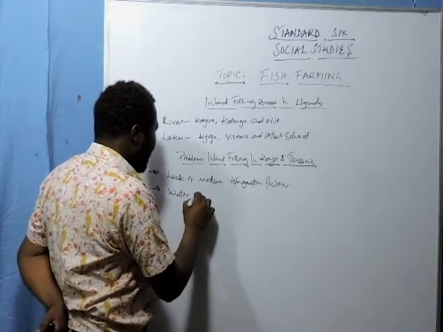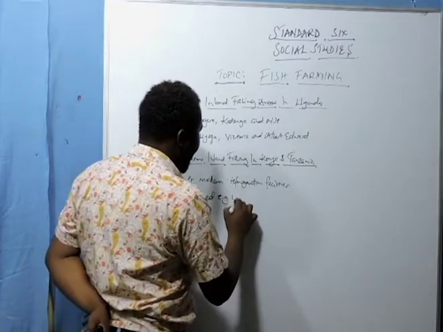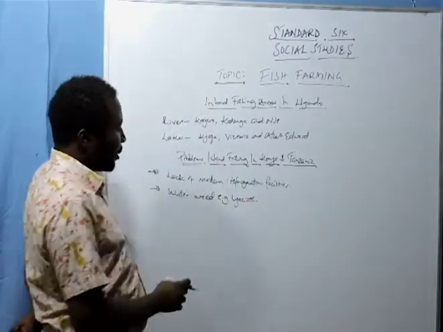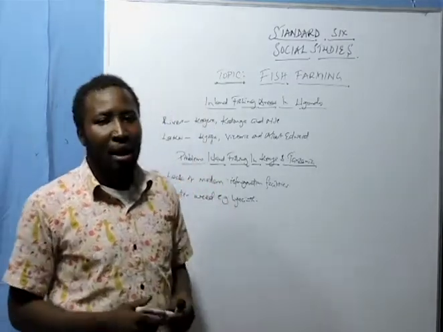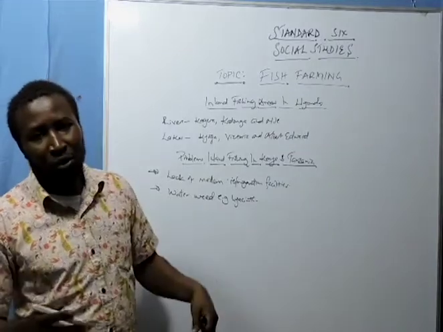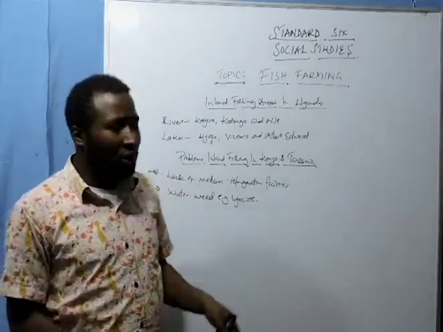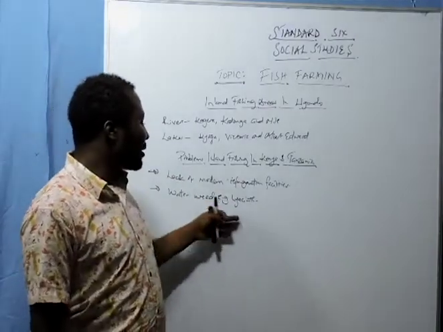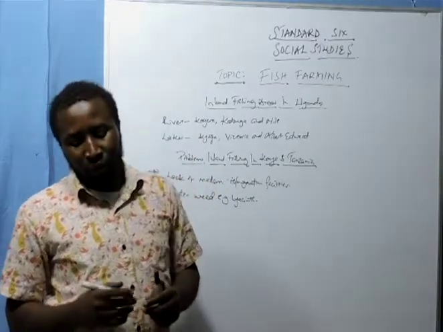Now another one is the water weeds, such as the hyacinth, which is a major problem. This plant grows in Lake Victoria, and it has made it difficult for these people to go fishing, because this plant has really grown, and it has also caused the death of these animals. So this plant has become a menace to many people in Lake Victoria.